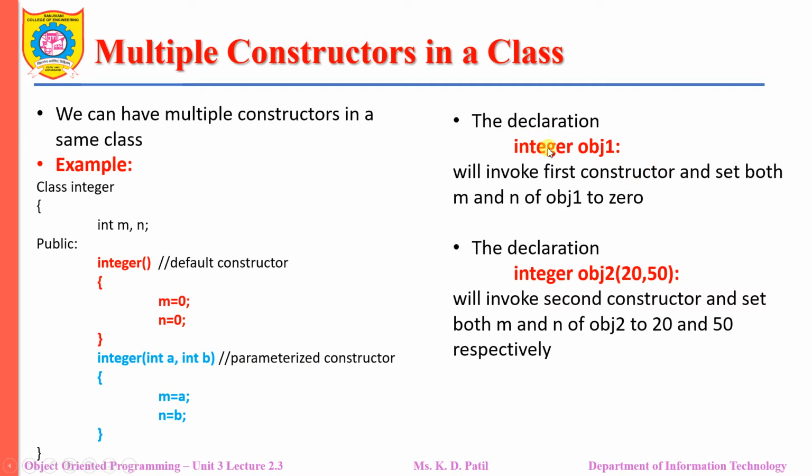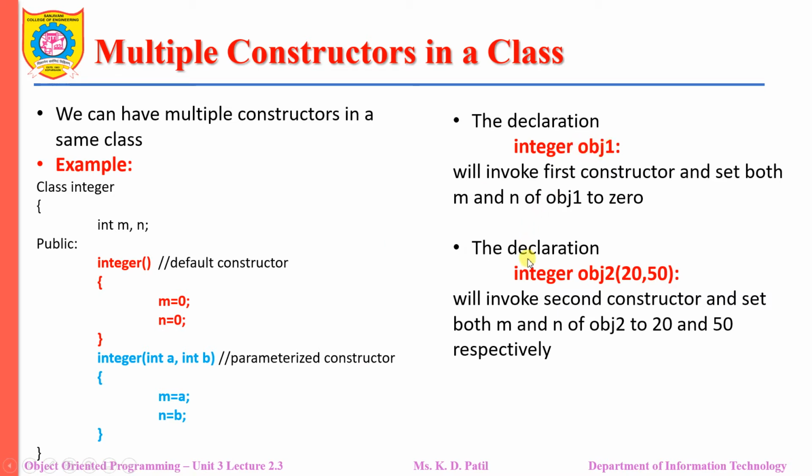So when the object obj1 will be created in the main function, at that time the compiler will understand that this statement is about calling the default constructor because no parameters have been passed here to the object, and in that case the main function will invoke the first constructor, that is the default constructor, as parameters are not passed here, and whatever values that default constructor will assign, that is here the values 0 0 will be assigned to the data members m and n respectively when the object obj1 will be created.